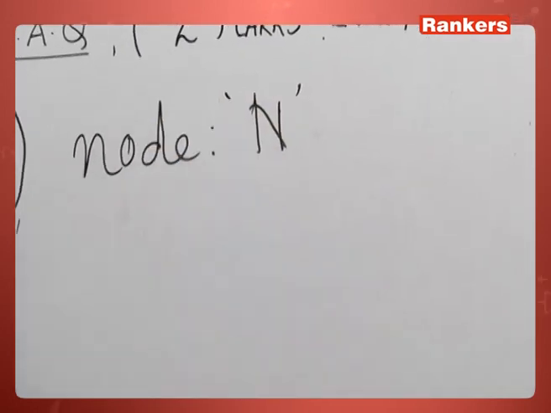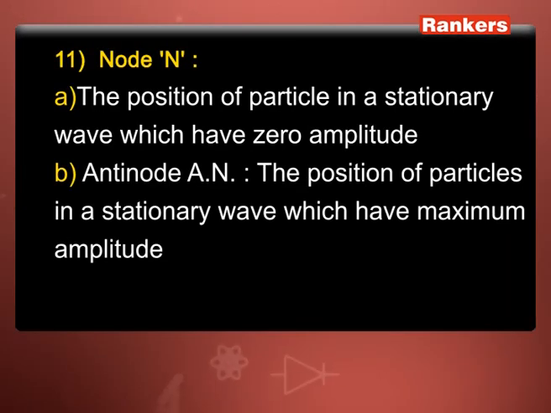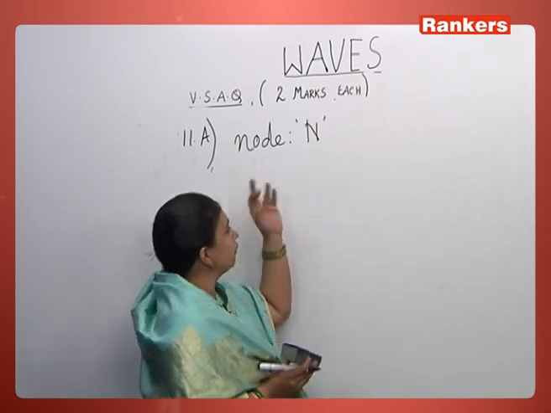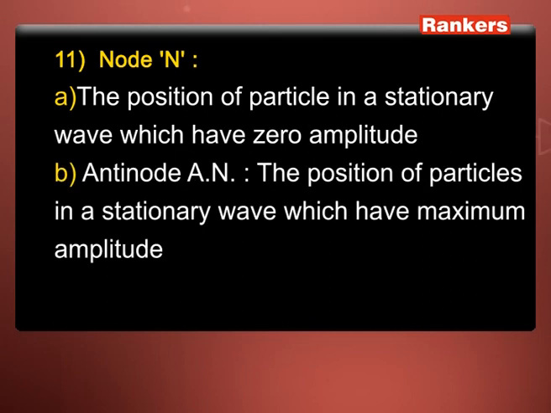Node, it's represented by N. Nodes are positions or points in a stationary wave where the net amplitude or displacement of the resultant wave is 0. That is enough; that is the definition of a node. Now let's go to the definition of antinode. This is only a representation; you can represent anything, but you have to mention it, because amplitude we also represent by A. But here we are referring to antinode A. So antinodes are the positions or points in a stationary wave which represent the maximum amplitude of the resultant wave.